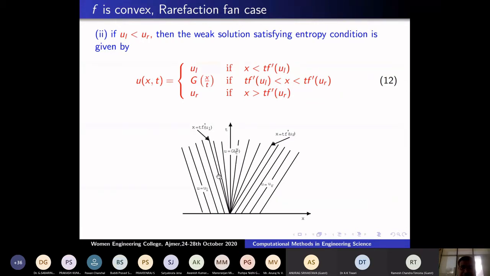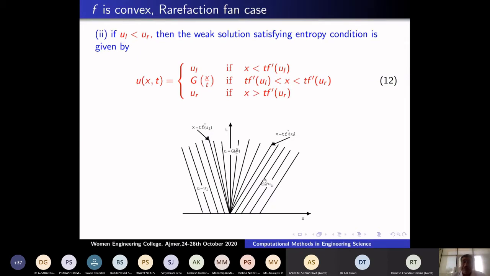There are infinitely many solutions, and I took a continuous solution only. This is given by the speed: because UL is less than UR, F dash is increasing, so F dash of UL is less than F dash of UR. In the middle, I will connect it by a continuous function, which is nothing but the inverse of F dash of x by t. So this is how, if F is a convex function and UL is less than UR, the solution has to be continuous.